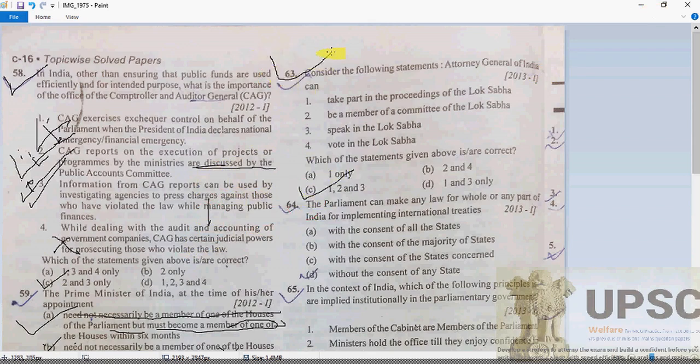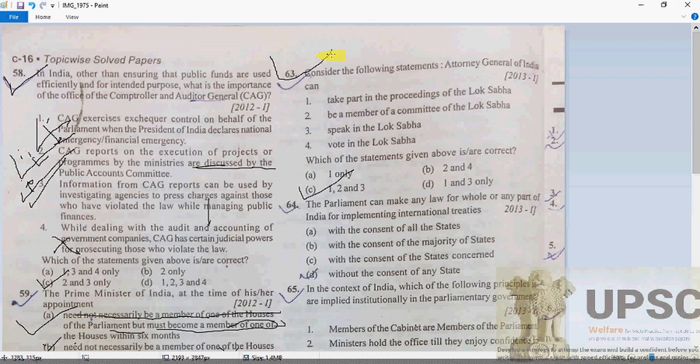As further explanation for A, B, C, the Attorney General of India has a post parallel to any minister in Parliament.